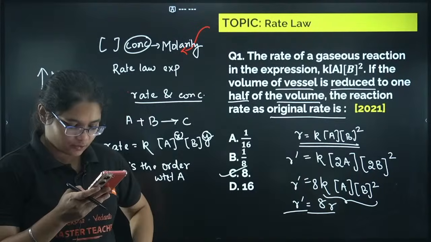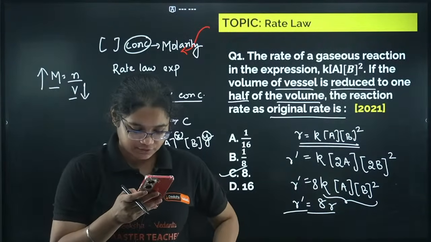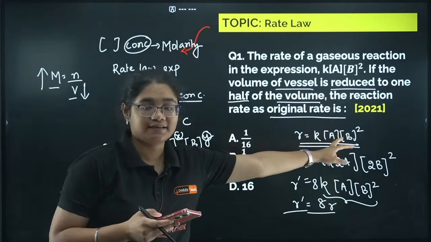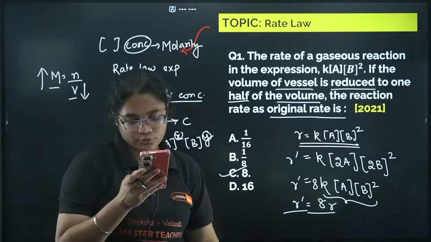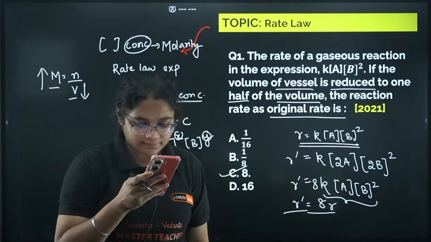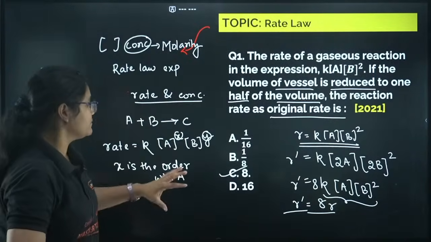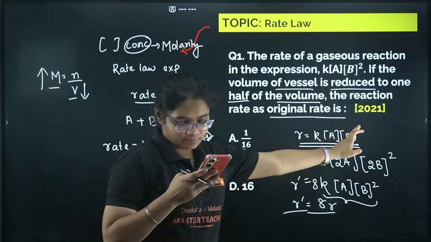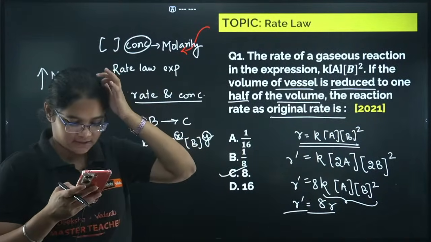Pranavi says no ma'am, meaning you didn't understand the question? Is this a KCET PYQ by the way? Yes, this is a KCET PYQ of 2021. Pranavi, what didn't you understand? See, the initial rate is given to us, R is equal to k times [A] times [B]². Okay, Pranavi is saying she has understood, fine.